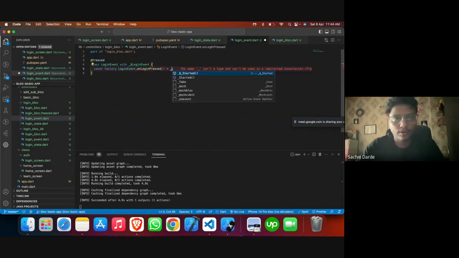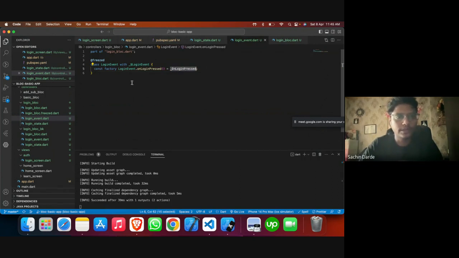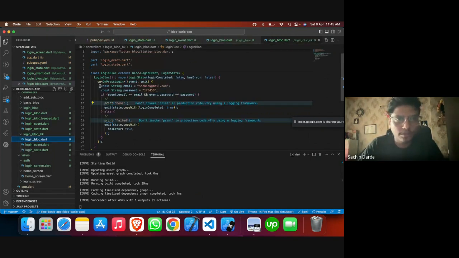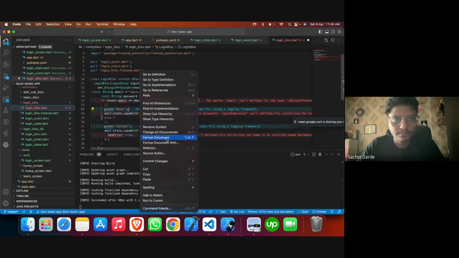Similarly, I'll add it here, on login press. Okay, so this particular event needs to be pointed from here. So nothing as such has changed. We have just created this particular event, and similar logic will go in. So I'll just copy from here and have it here.